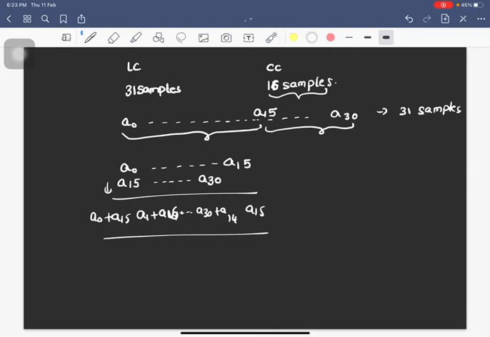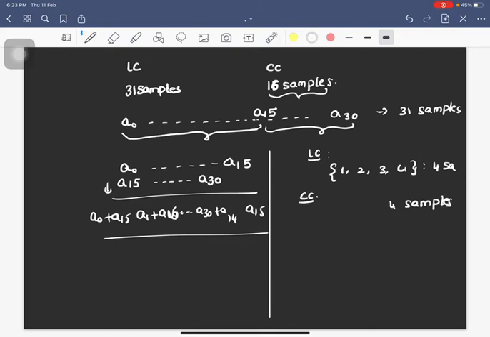Okay, let me give you a simple example so that you can understand this better. Suppose my linear convolution has 4 samples and my circular convolution also has 4 samples, max of n comma n. Sorry, let me correct the example.